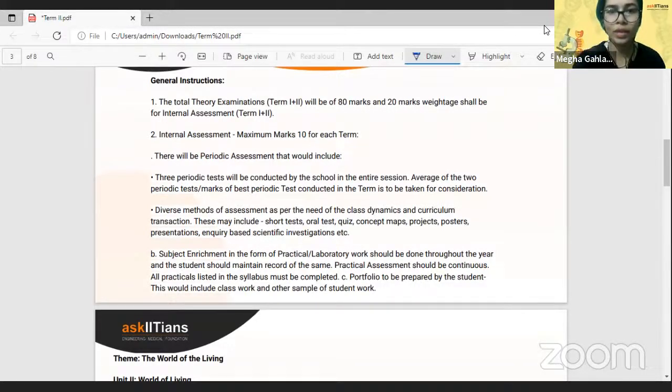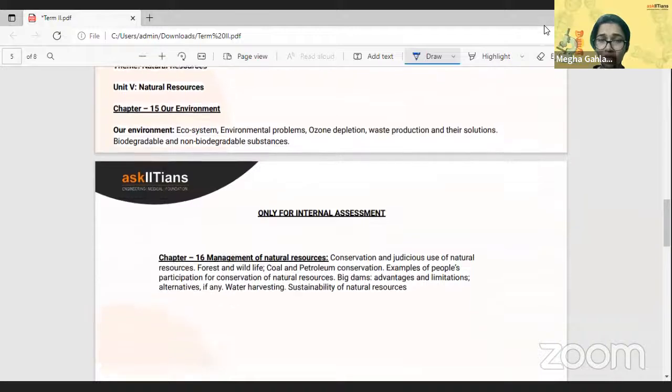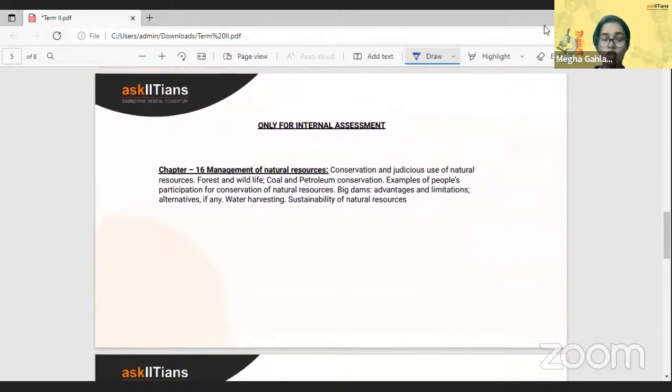Next thing is, what would be your syllabus? I think all of you are aware of your syllabus, but it would be this. We'd be having the world of living. You get how do organisms reproduce, and then there's heredity and evolution, then there's natural resources, there's our environment, and then there's a lot of things that there are. For internal assessment, you are going to get ahead with,